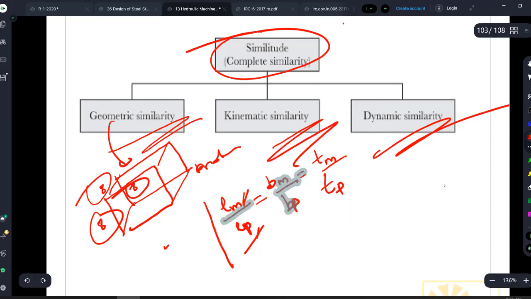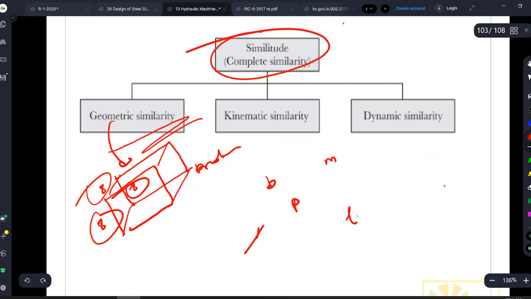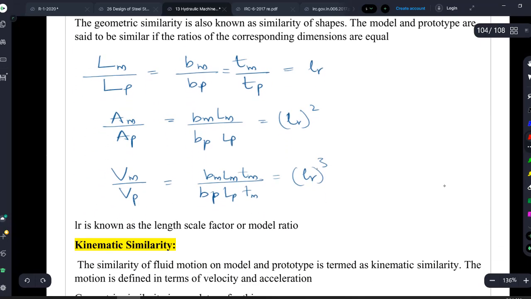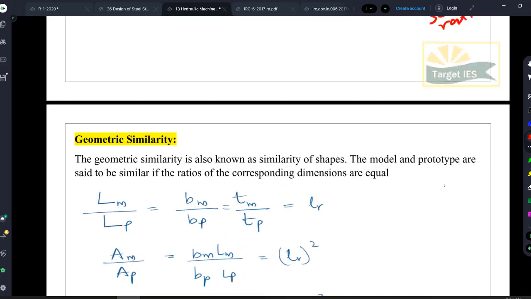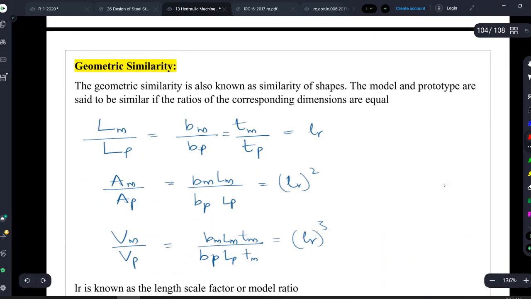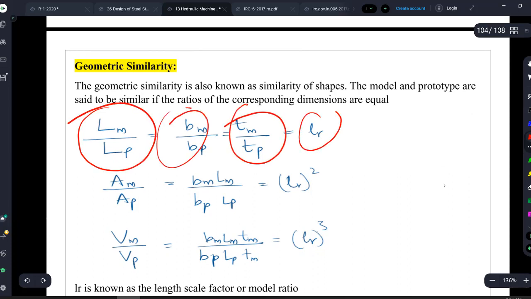This LM by LP term, I will not keep on writing LM by LP, LM by LP. What I can do is just write it as LR, which represents length scale ratio. Nothing to write, it is already given below. No need to worry at all. So similarly, remember this: Lm by Lp is equal to Bm by Bp is equal to Tm by Tp is equal to Lr, right?